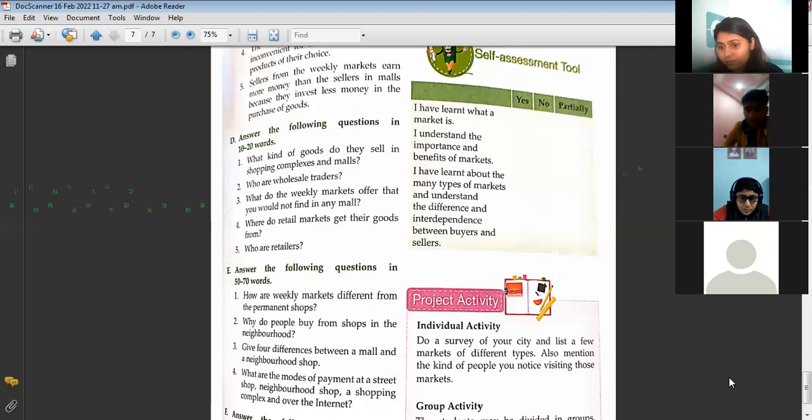We have to write in points. You can simply write that weekly markets offer bargaining facility, whereas malls do not offer this. That's it. These are very short answers of this chapter. Weekly markets offer bargaining facility. We can bargain in the weekly markets, but we cannot bargain in any mall.